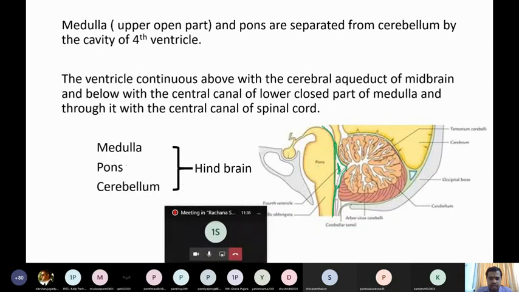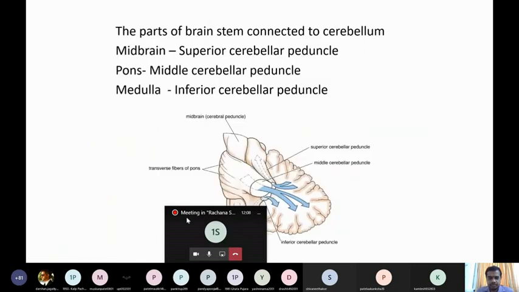So earlier also I said the medulla, pons and cerebellum, these three together are known as the hindbrain. The part that you are observing here, this much part together is known as the hindbrain. Clear? So that much is related to the three parts of the brainstem.